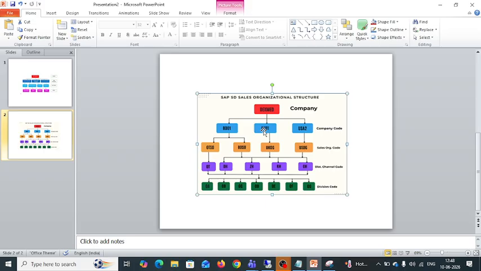After that, there is a distribution channel. Distribution channel is nothing but a mediator or a channel which is useful to distribute the goods to the customer, like e-commerce, retailers, wholesalers. That all comes under distribution channel. After that, we have a division. It is nothing but a product line, how the product reaches the customer. Did you get my point? Yes, ma'am.